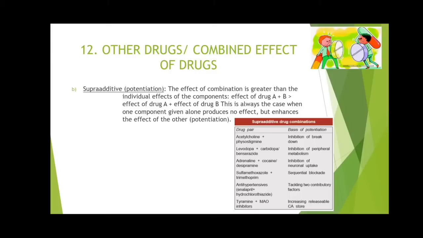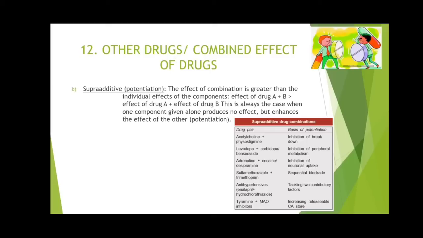But when acetylcholine is given along with physostigmine, the action is increased to 80%. Similarly, physostigmine when given alone won't produce any action because it is a pharmacologically inactive drug. So when acetylcholine is given along with physostigmine, the action of acetylcholine is potentiated. So you can say over here 1 plus 0 equals 2.